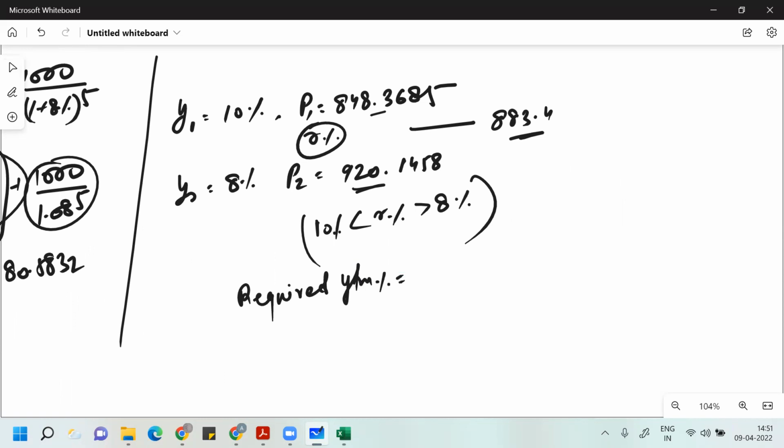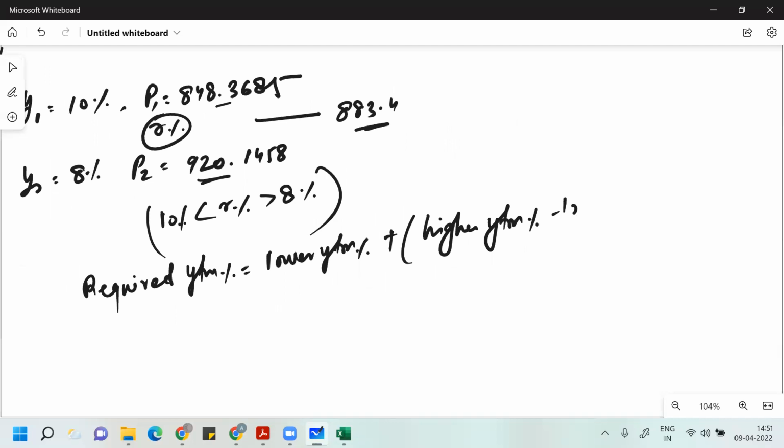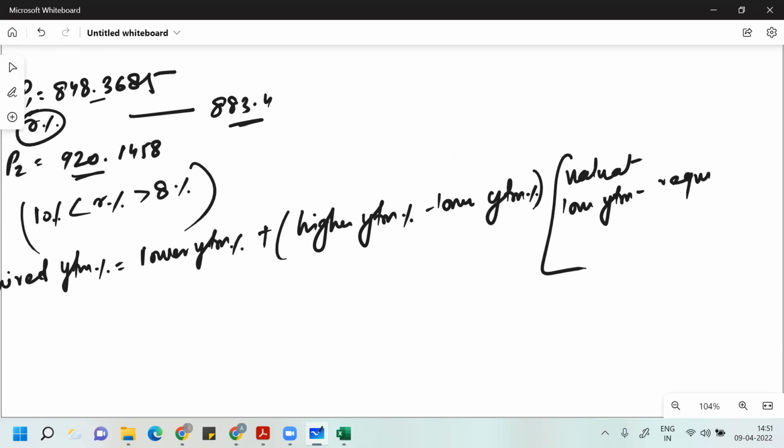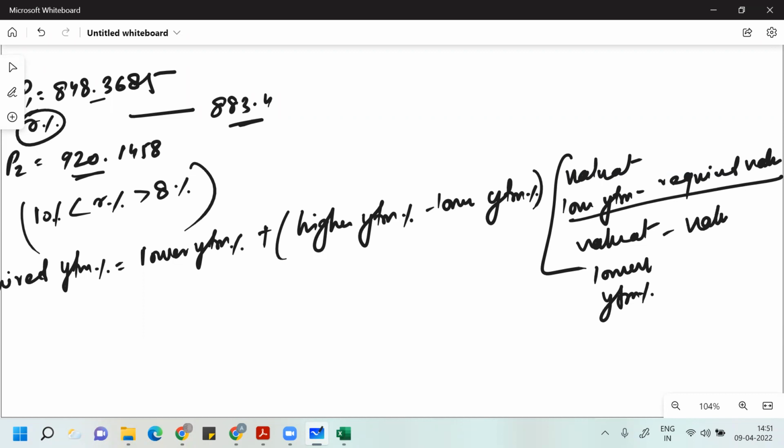This is called interpolation. So apply this formula: lower interest rate plus (higher interest rate minus lower interest rate) into (value at lower interest rate minus required value) divided by (value at lower interest rate minus value at higher interest rate).